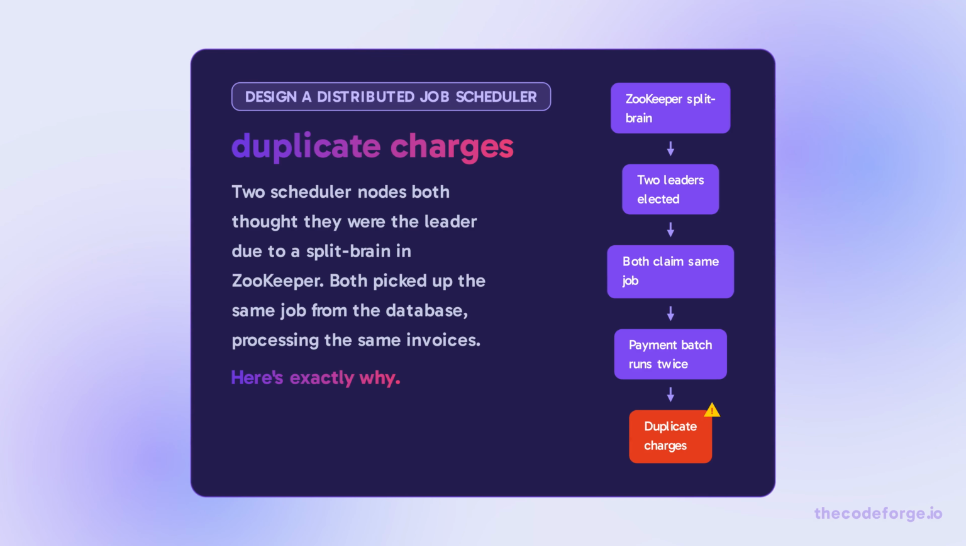Customers complained of duplicate charges. The payment batch job ran twice, processing the same invoices. Two scheduler nodes both thought they were the leader due to a split brain in ZooKeeper. Both picked up the same job from the database. Here's exactly why. But first, let's cover the basics of distributed job scheduling.